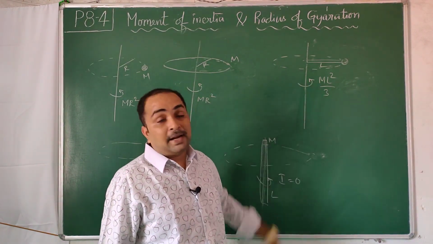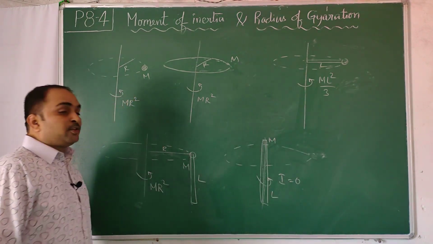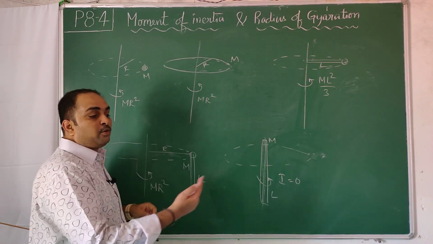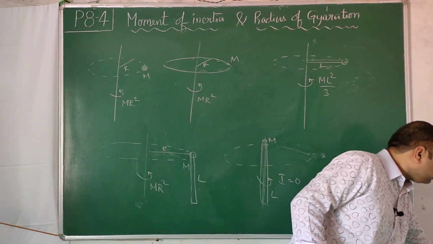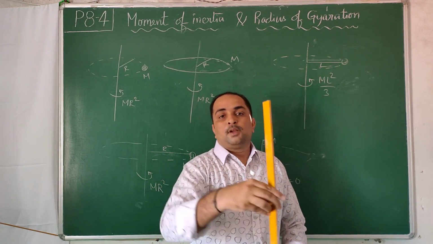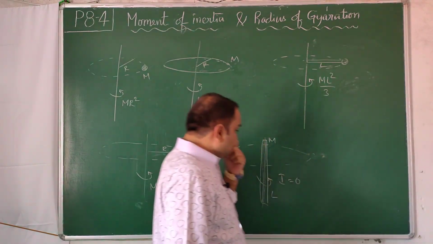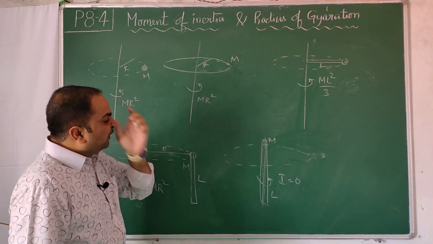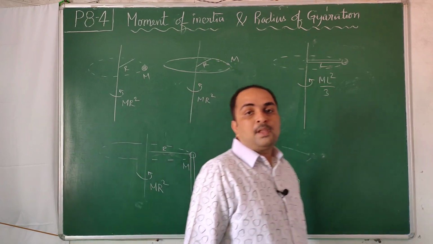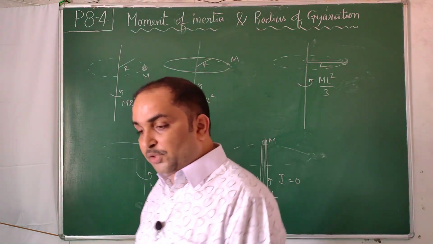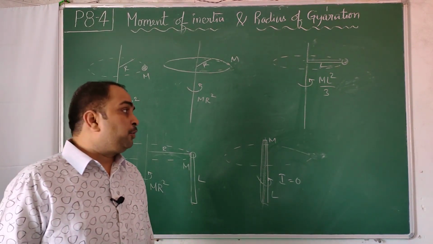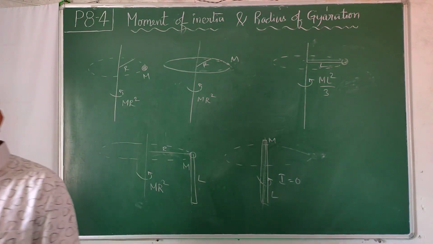Next, stretch it like a rod of any length but keep it at the same distance so that it moves round and round; in that case also the formula comes out to be mr square. Stretch it to any length and rotate about the axis, then the moment of inertia becomes 0. This is a conceptual thought process which you have to invoke. In the beginning I told you moment of inertia is defined as mass into the perpendicular distance from the axis of rotation whole square.